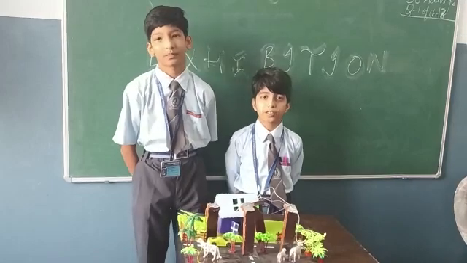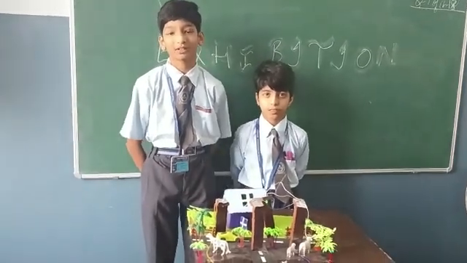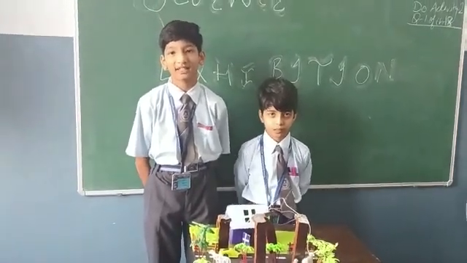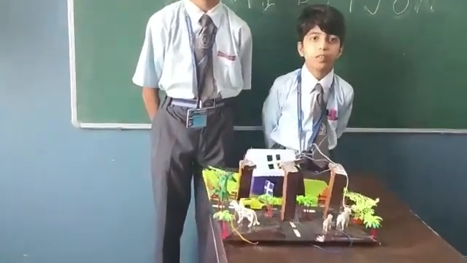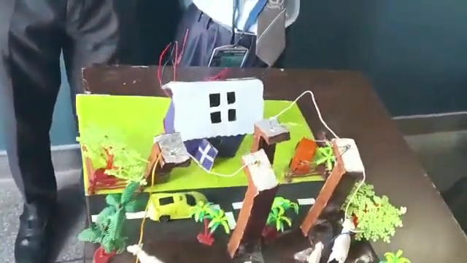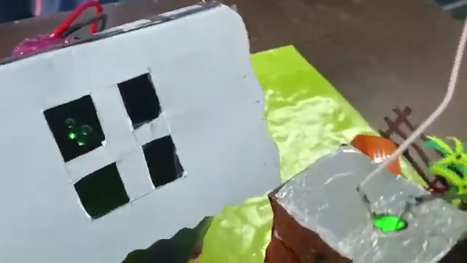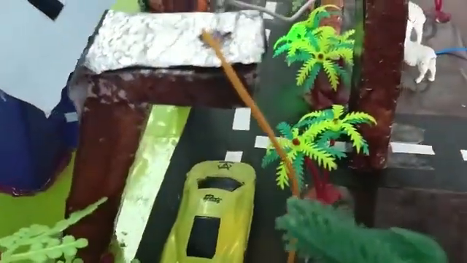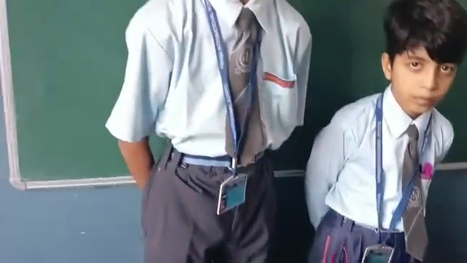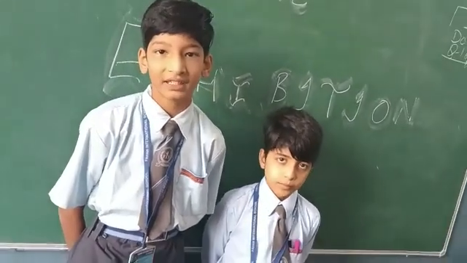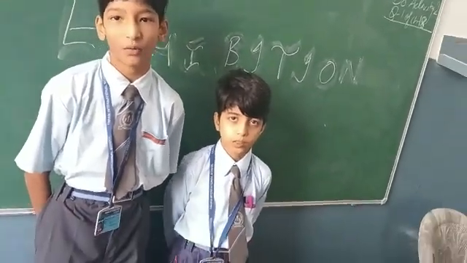My topic name is solar cell. A solar cell is a device that converts energy from the sun directly into electrical energy. A solar cell is a source of electrical energy which gets electrical energy from light energy.